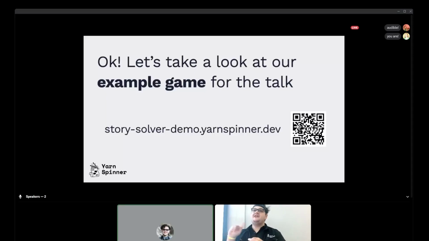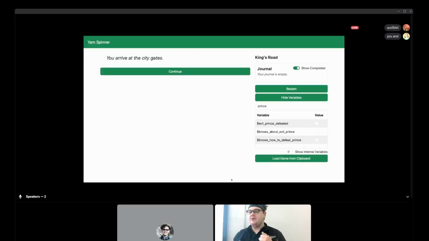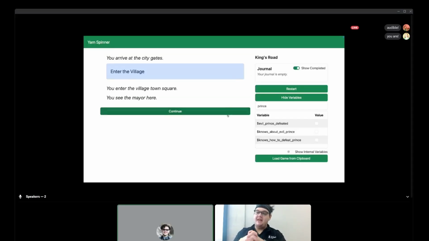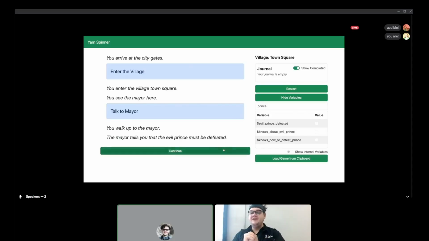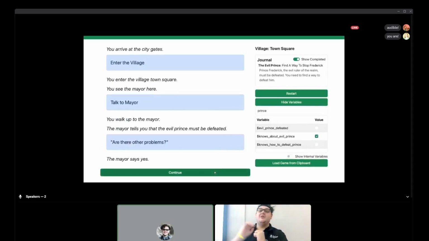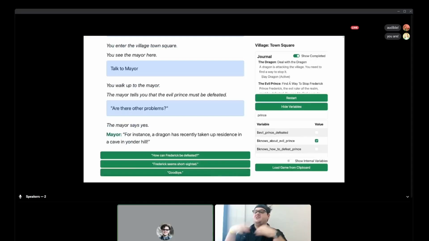This is not a fun, interesting narrative experience. This is just a demo of a shell of a fun, interesting narrative experience that I'll be looking at the concept of as we go through the talk. It looks kind of like this. It's a little demo game. It is a really simple little text adventure. We're going to meet the mayor, learn about the critical path, and so on. And there's an evil prince involved. And we can pick up some quests that appear up on the top right-hand side of the screen about a dragon or something.